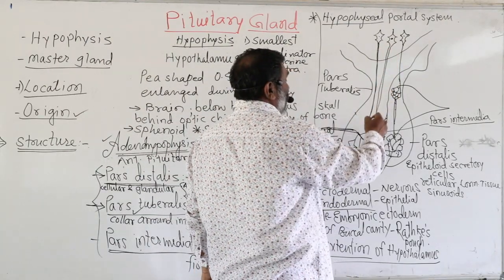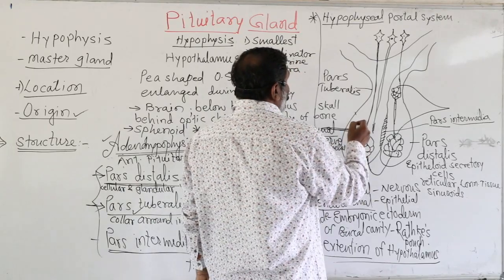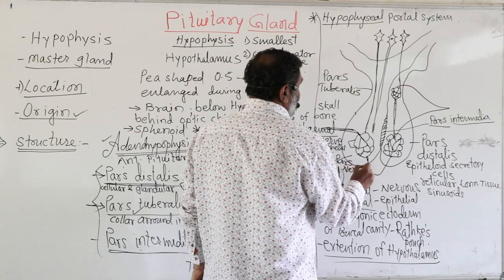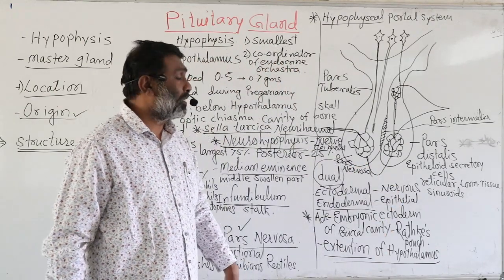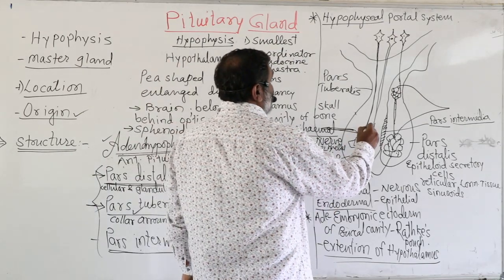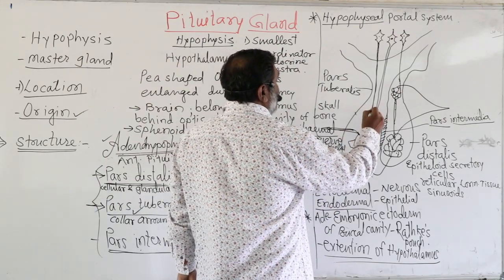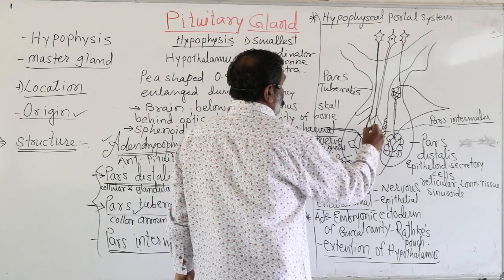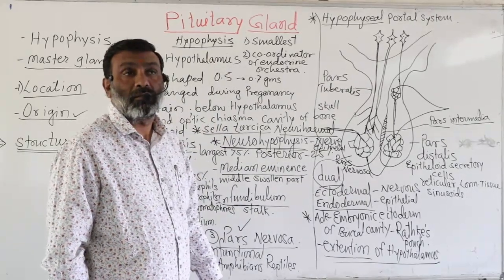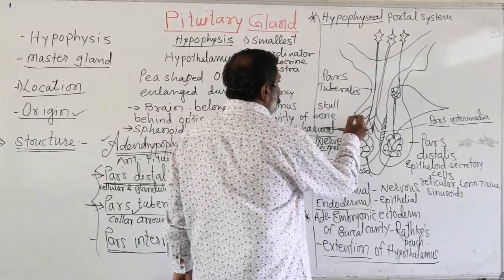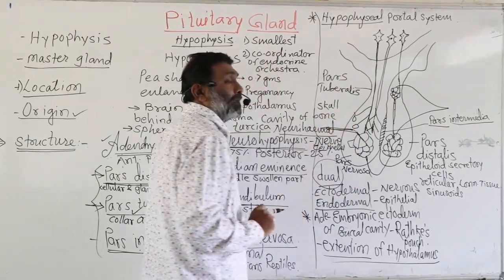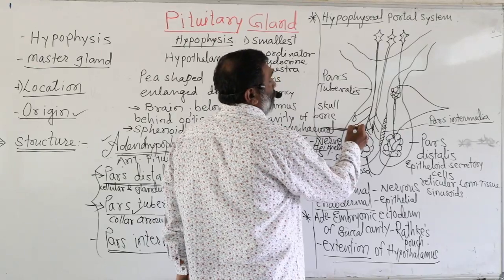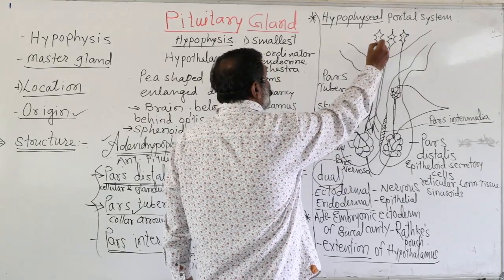These are the axonic knobs. The hormones secreted by the hypothalamus come directly into the axonic knobs and are stored there. It was discovered by the scientist Herring, and therefore it is called Herring's body. Such Herring's bodies store the hormones secreted by the hypothalamus.